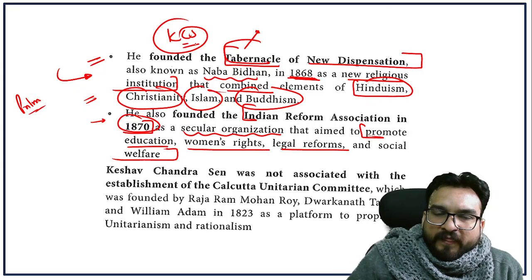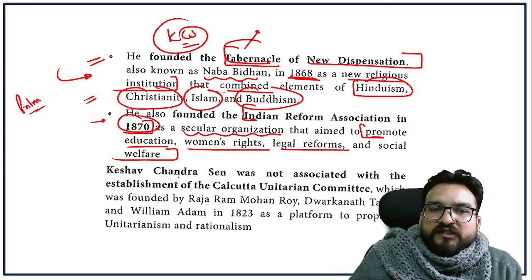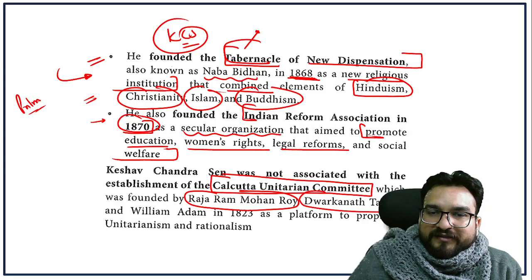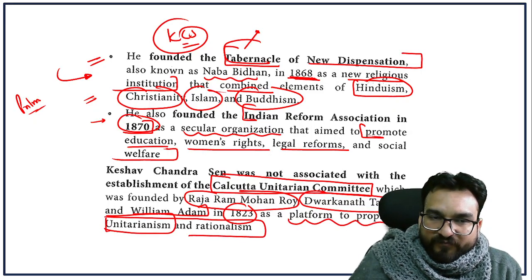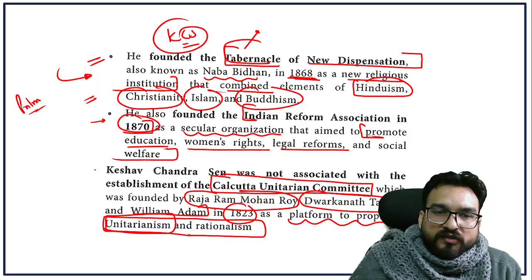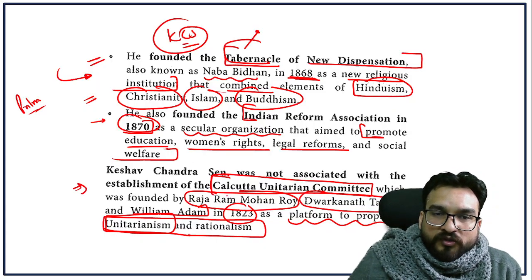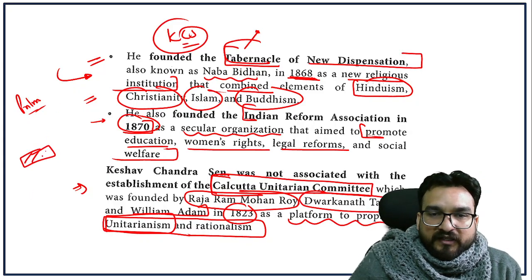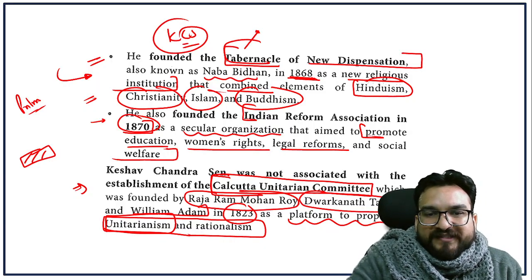Keshav Chandra Sen. But Keshav Chandra Sen is not associated with the establishment of the Calcutta Unitarian Committee, because this Calcutta Unitarian Committee was founded by Raja Ram Mohan Roy, Dwarkanath Tagore, and William Adam in 1823 as a platform to propagate Unitarianism and rationalism. Unitarianism means unity, that we are all one. Very important. So highlight Raja Ram Mohan Roy's contribution, because this has already been mentioned in the exam. Okay, so I hope this is clear.